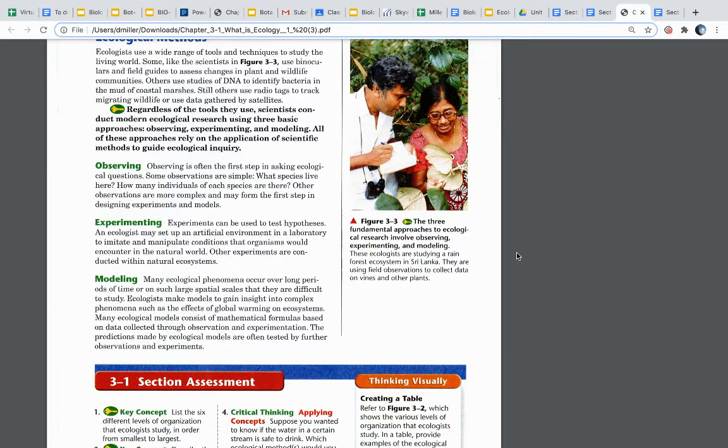Observing. Observing is often the first step in asking ecological questions. Some observations are simple. What species live here? How many individuals of each species are there? Other observations are more complex and may form the first step in designing experiments and models. Experimenting. Experiments can be used to test hypotheses. An ecologist may set up an artificial environment in a laboratory to imitate and manipulate conditions that organisms would encounter in the natural world. Other experiments are conducted within natural ecosystems.